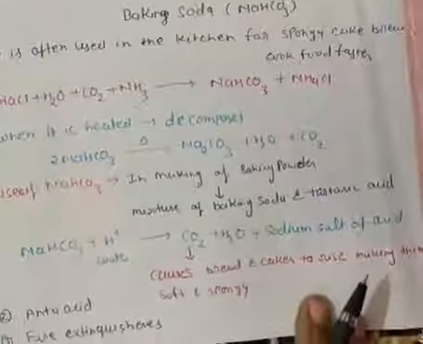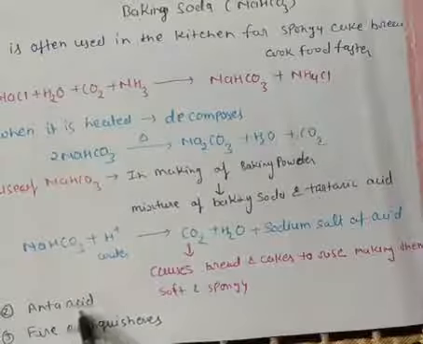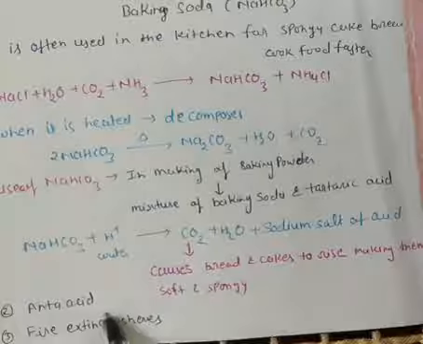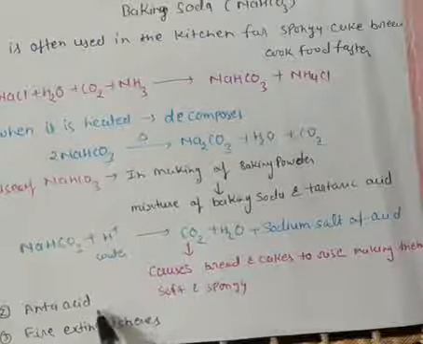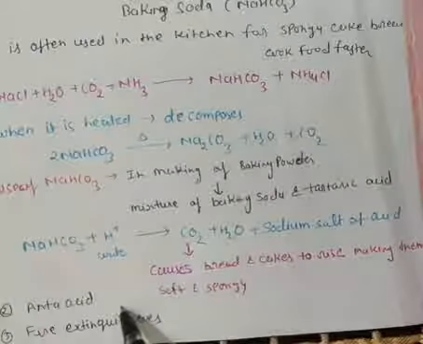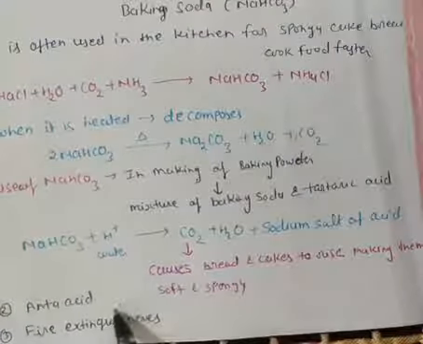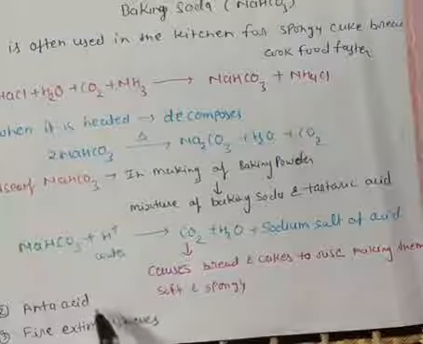Sodium bicarbonate is also used as an antacid. When we eat so much oily or salty food, we get acid inside our stomach, which gives too much pain and inflammation.